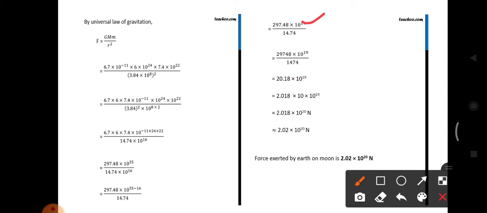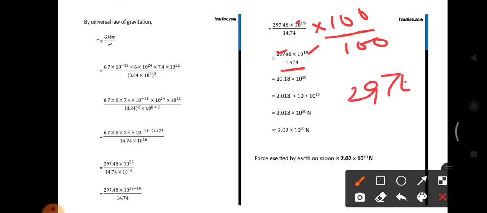So 10 power 19, 297.48 by 14.74. When we divide this, we have to multiply by 100 on both sides. When we multiply by 100, we get 29748 by 1474, into 10 power 19.